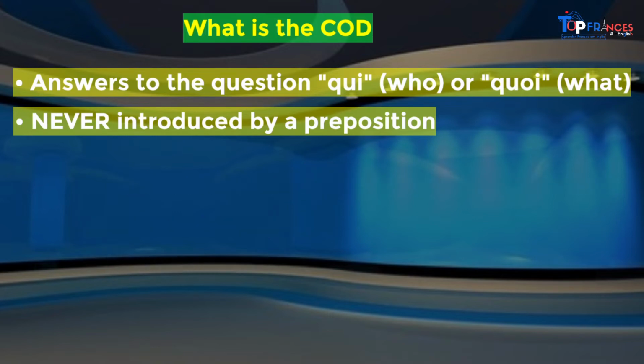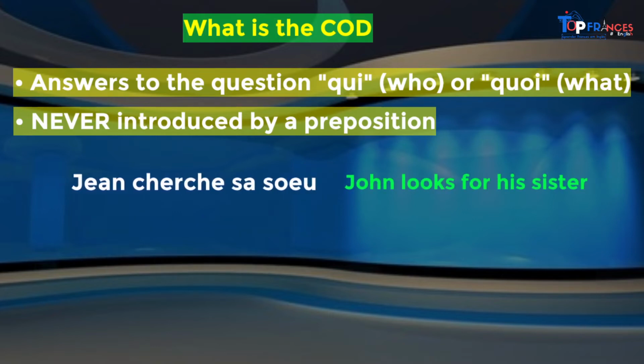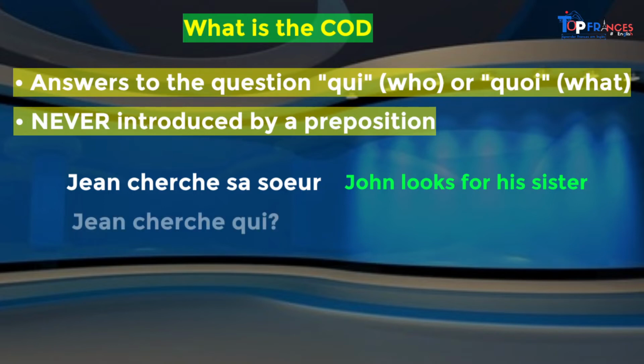Another example. Jean cherche sa sœur. Jean cherche sa sœur. Jean cherche qui? Ah, Jean cherche sa sœur. Okay? So we don't say cherche à qui, but we say cherche qui. Okay? So we ask the question directly from the verb without a preposition.